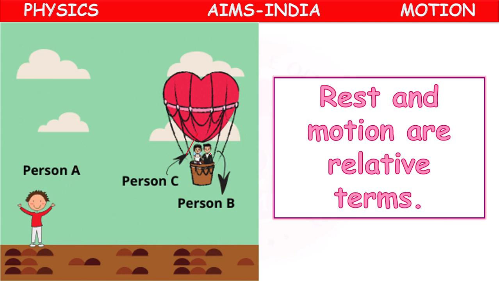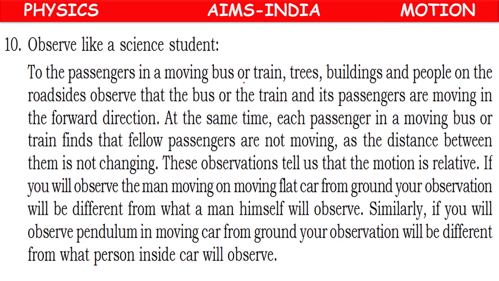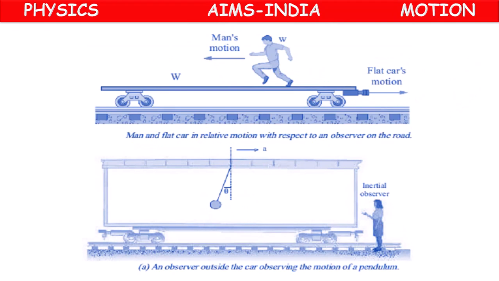According to another observer, they may be at rest. So they are called relative terms. They are not absolute. Sometimes the observer may observe relative motion when he is observing one object which is moving on another object.